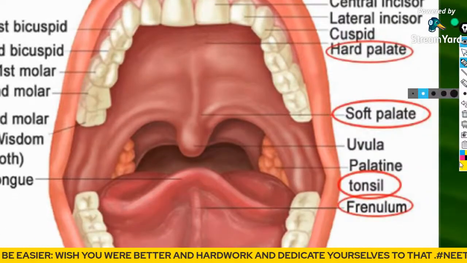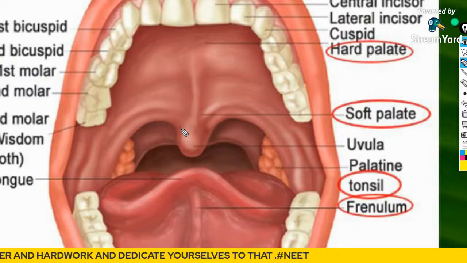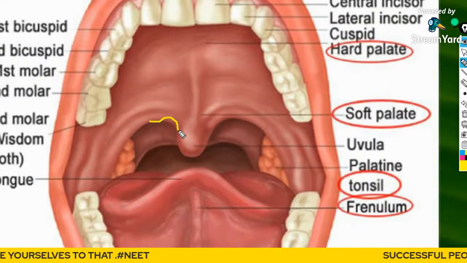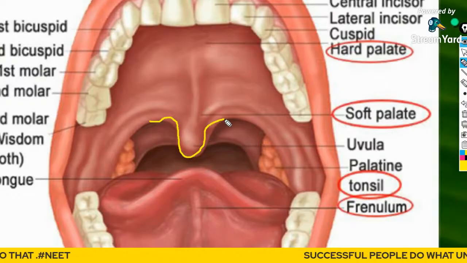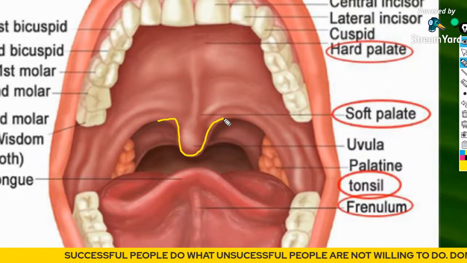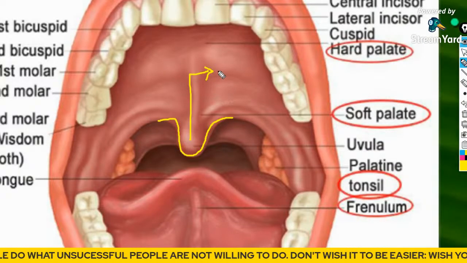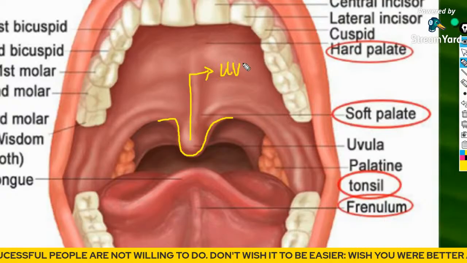And guys, when you open your mouth and look in front of a mirror, you will see a small finger-like projection hanging inside the oral cavity. That small finger-like projection hanging in the oral cavity, you will call the uvula.